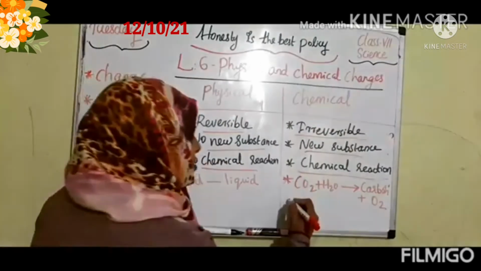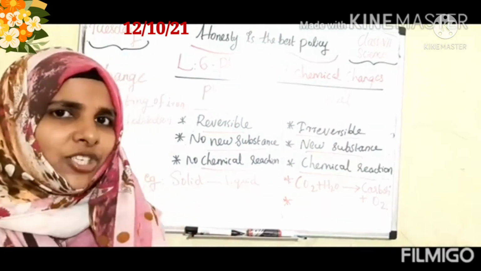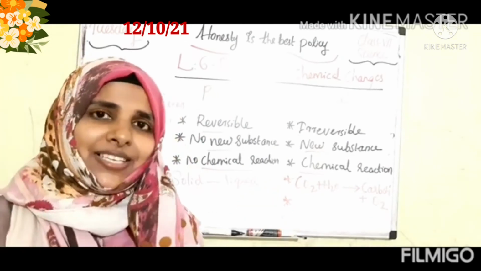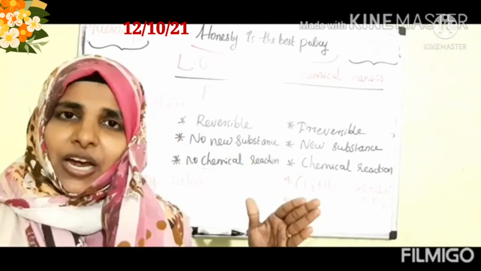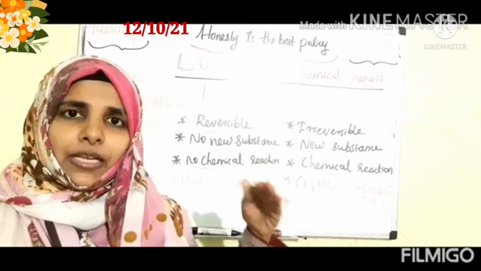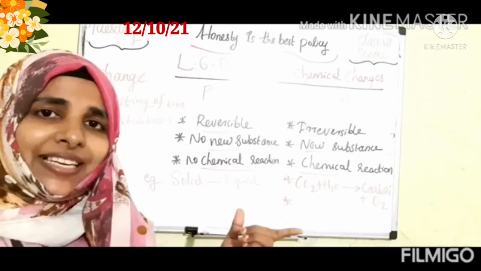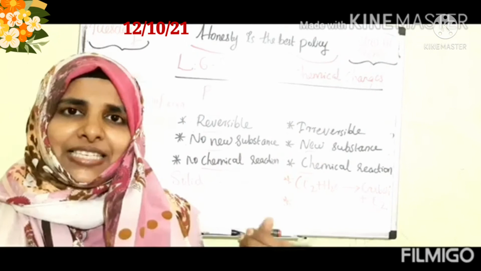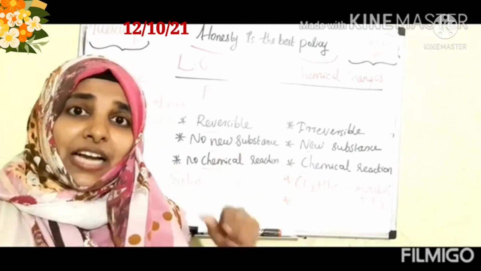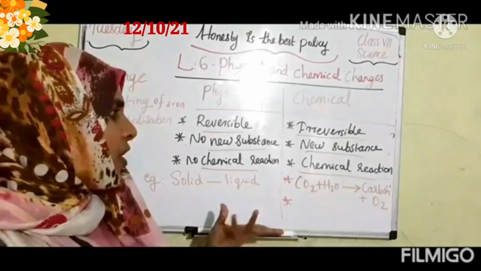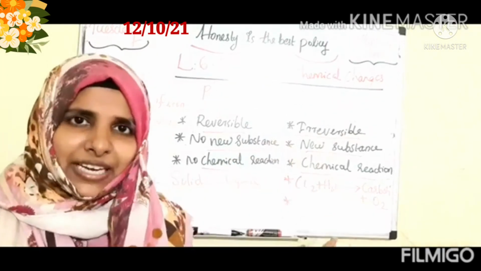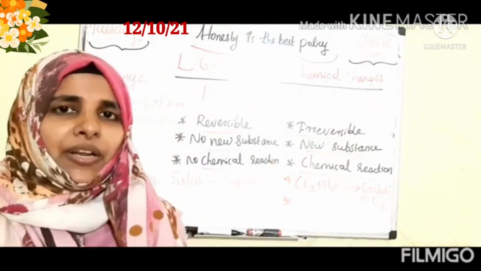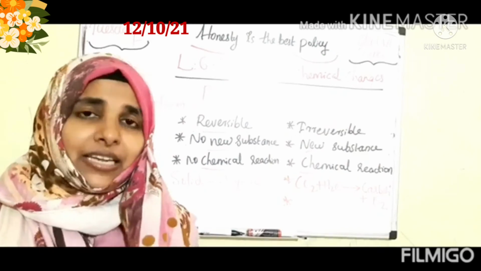And what is happening in digestion? You thoroughly learned about the digestion process, and in the FA1 exam you all did very nicely. So what is digestion, children? The process by which complex substances are broken down into simpler substances, right? So what is happening in digestion? Fat becomes fatty acids and glycerol, right? And proteins become amino acids. Then carbohydrate becomes sugar. These are the different types of chemical reactions happening in digestion. Clear? So these are the main examples. More examples of chemical reactions we can learn in our next class.